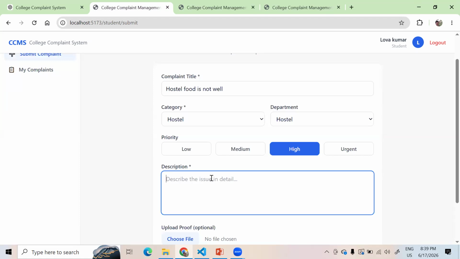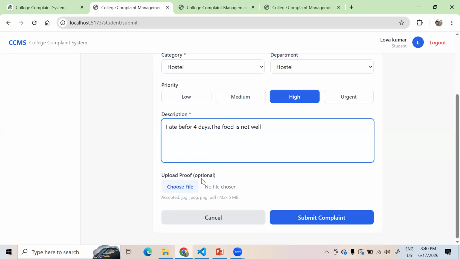So the same thing. Sometimes you can give something like, I ate it four days ago, the food is bad, not good. So you can choose the proof.